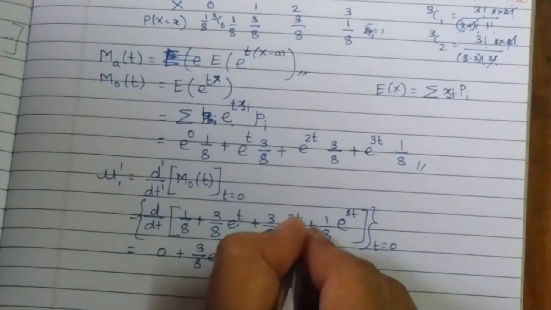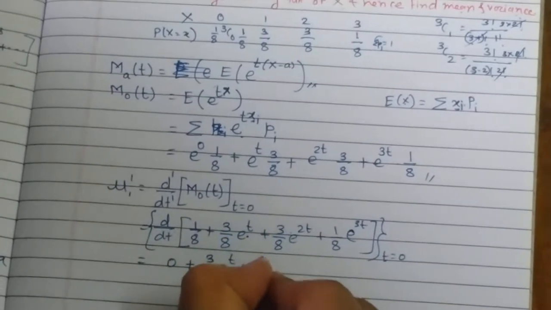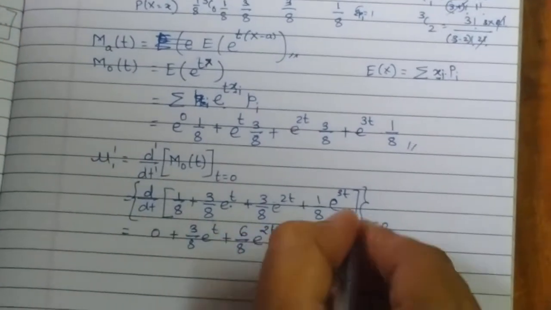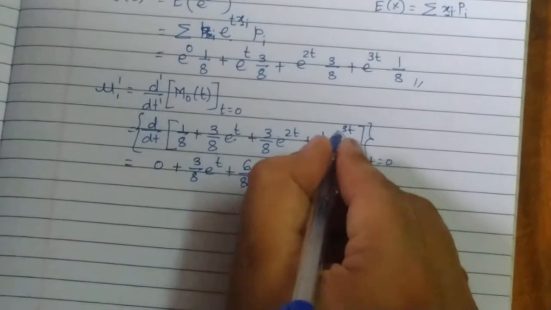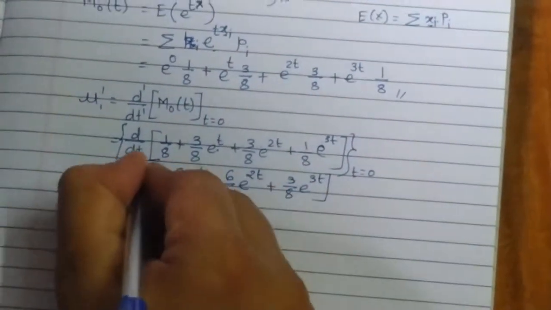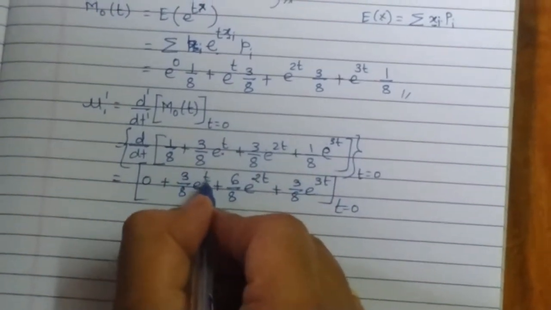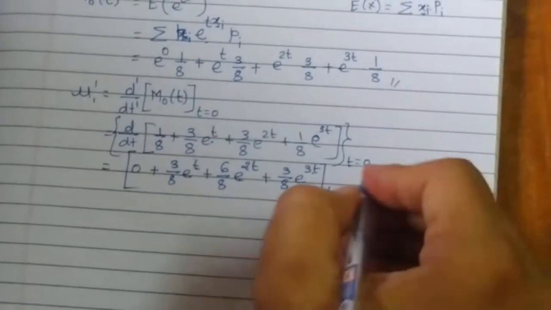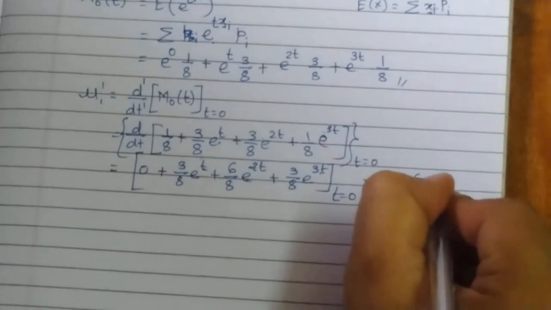The derivative of e raised to 2t is 2 times e raised to 2t, and 2 times 3 becomes 6 by 8 e raised to 2t. Again, the derivative of e raised to 3t is 3 times e raised to 3t, so 3 into 1 becomes 3 by 8 e raised to 3t, at t equal to 0. Now substitute t equal to 0. Here e raised to 0, everywhere e raised to 0, and anything raised to 0 is always 1. Hence I am getting 3 by 8 plus 6 by 8 plus 3 by 8.